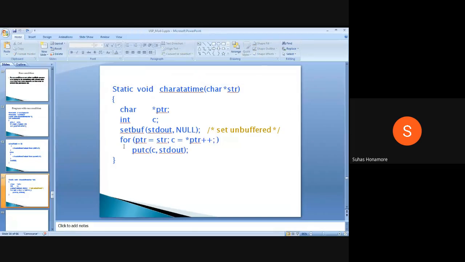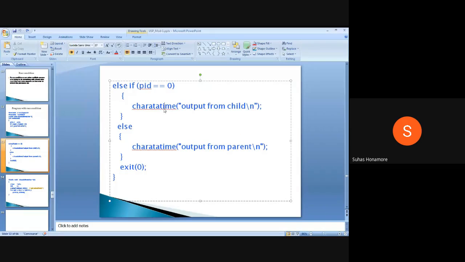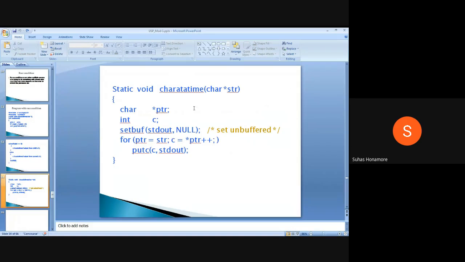So if you saw, the first time, suppose the child process is executing, we don't know which one will execute actually, child or parent, depending on the scheduler and kernel configurations. Suppose our child process is executing first, so this entire thing will be sent, that is the output from child. So 'o' will try to print first.